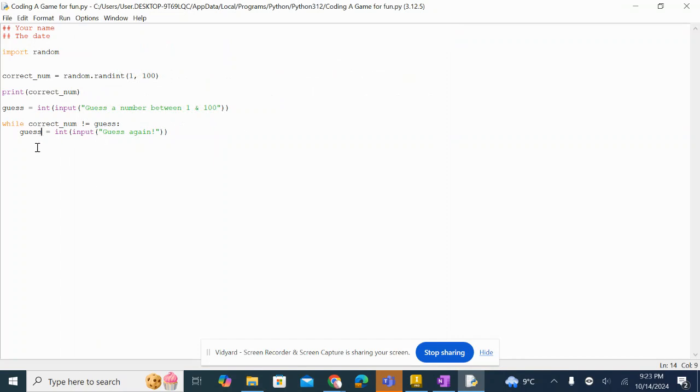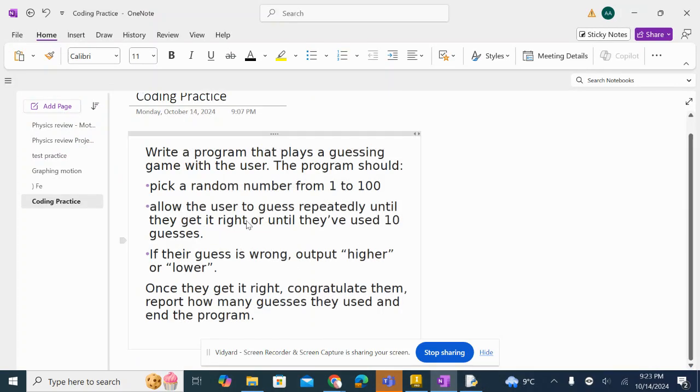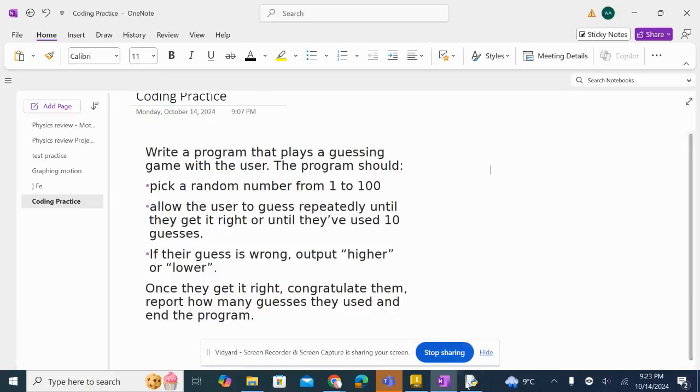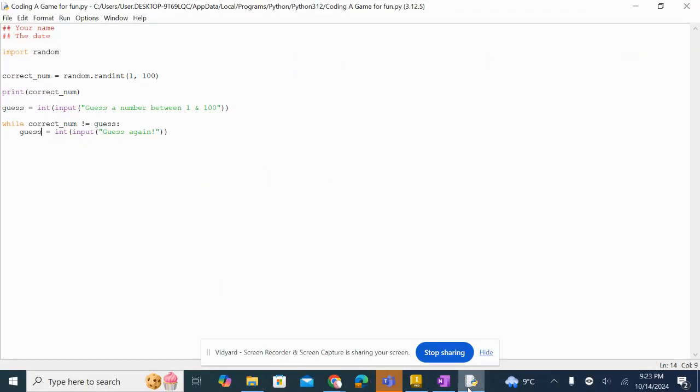So now, while correct number does not equal guess, guess is equal to, then we're going to ask for another input. Now, the second statement in this prompt was allow the user to guess repeatedly until they get it right or until they've used 10 guesses. Ooh, we don't want to do that. How do we do that?